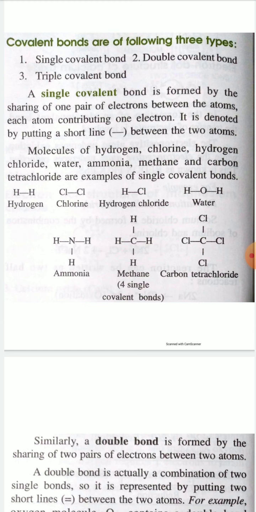You can see here the covalent bond denoted by a short line. For example, in the case of hydrogen molecule, between two hydrogen atoms, one single short line means one electron pair, that is two electrons, and each electron is shared by each hydrogen atom. Similarly, in the case of chlorine, there is one electron pair, that is one single bond, and each electron is shared by each chlorine atom to form one electron pair.